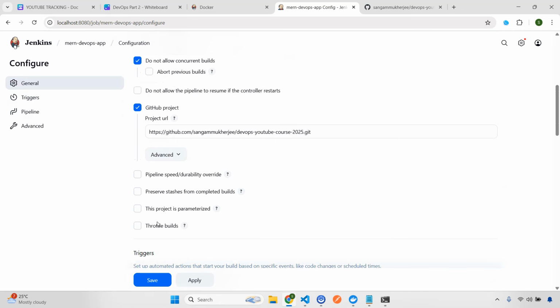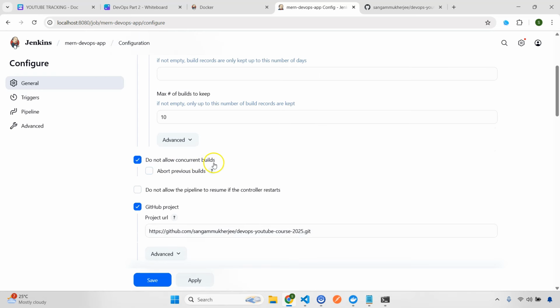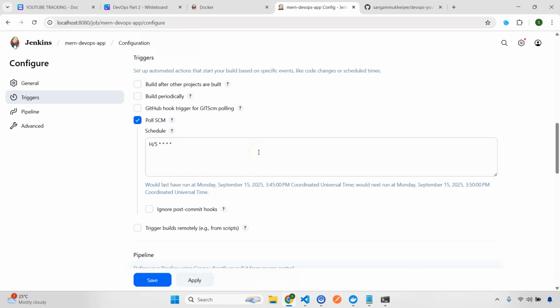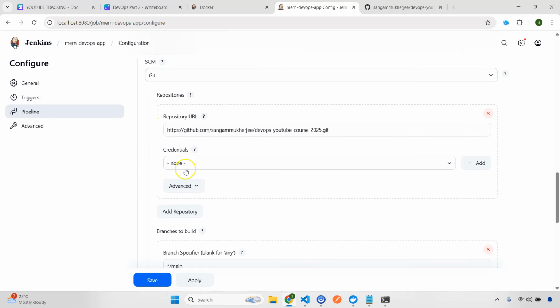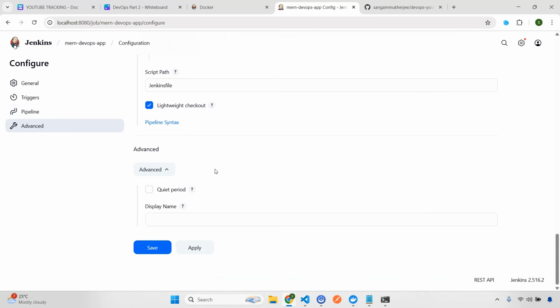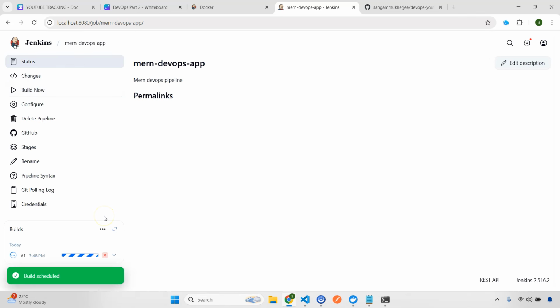So let's go through one by one. I think we have kept this discard old builds, do not allow concurrent builds. GitHub project, we added the URL. Then we are doing polling every 5 minutes. Pipeline, added Git repository URL, branch main, and that's it, I think. Now let's do save. And now let's do build, and we'll see what is happening, right?